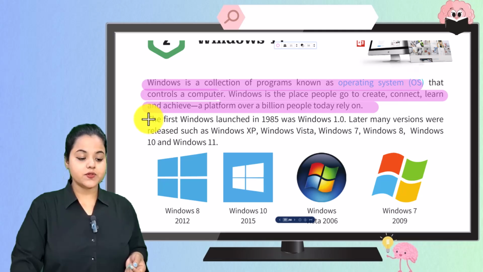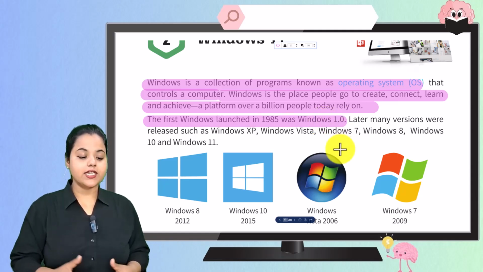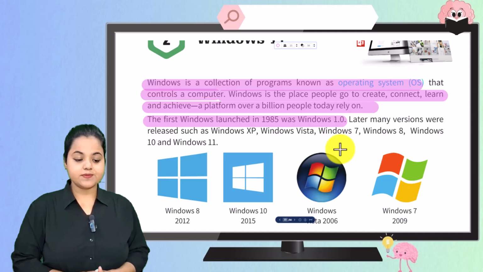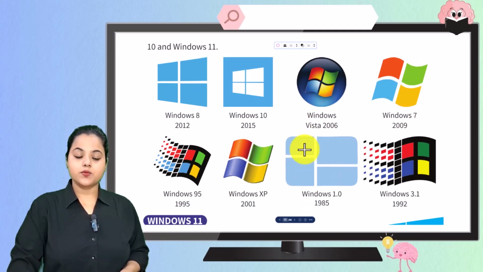The first Windows launched in 1985 was Windows 1.0. लेटर उसके बाद बहुत सारे विंडोज आए, such as Windows XP, Windows Vista, Windows 7, Windows 8 and Windows 10 and Windows 11. Here you can see the icon of these windows.